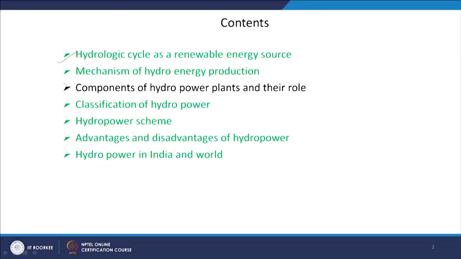Now, in this class we will discuss the hydrologic cycle as a renewable energy source, then the mechanism of hydro energy production, components of hydro power plants and their role, classification of hydropower and hydropower schemes, advantages and disadvantages of hydropower, and hydropower in India and the world. As we discussed, flow of water is required for hydro energy production, and availability of water is also necessary for it, and this is gifted by nature.